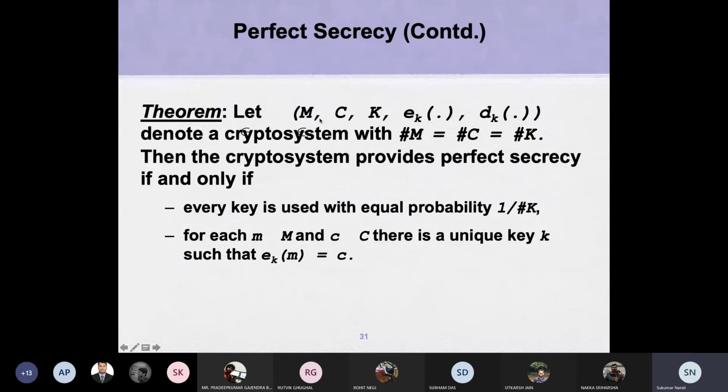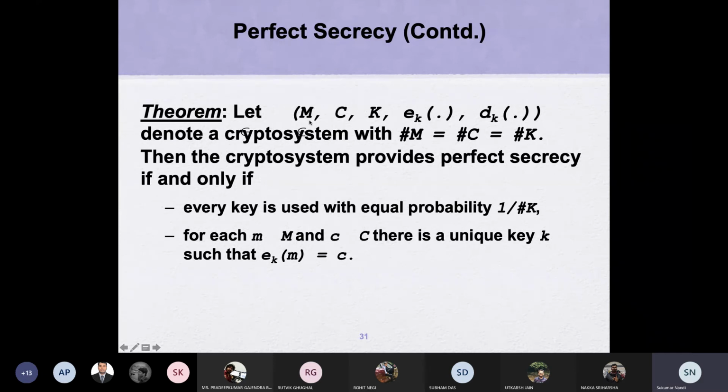Let us assume the plain text is a set, capital M, the ciphertext is capital C, and the key is another set. These are the things supposed to be here in these conditions.